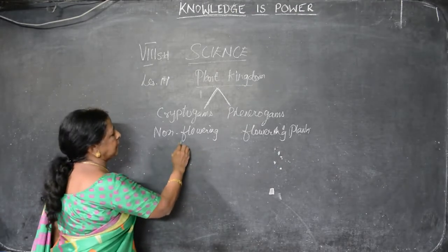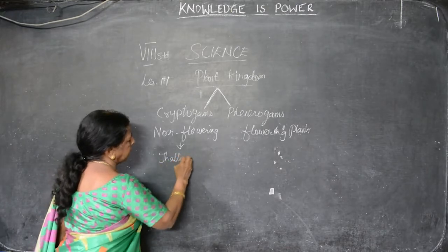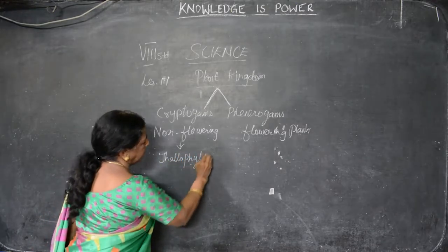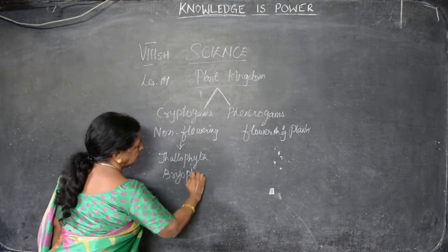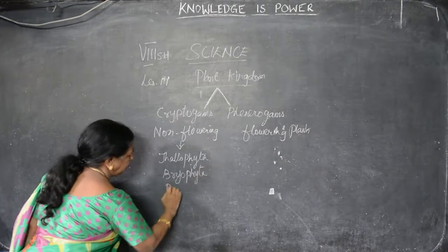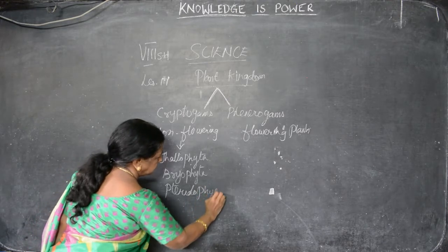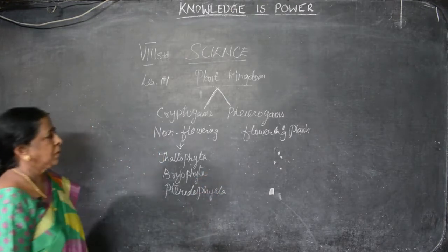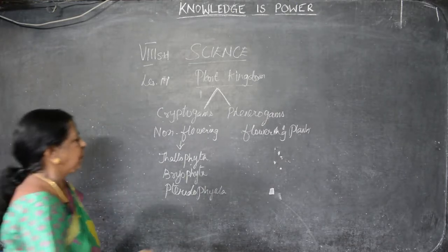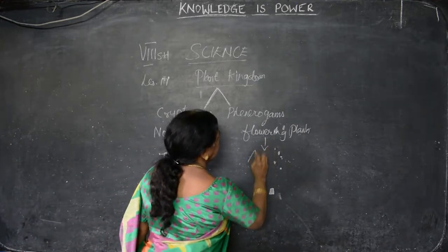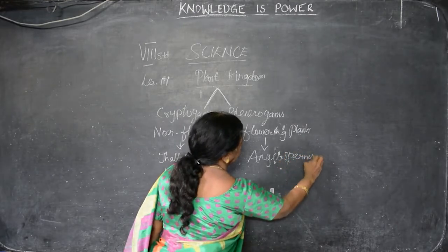So what are the things that come under non-flowering, that is cryptogams? Thalophyta, Bryophyta and Pteridophyta. Here P is silent. So non-flowering plants, we divide them into Thalophyta, Bryophyta and Pteridophyta. Flowering plants, we divide them into Angiosperm and Gymnosperm.